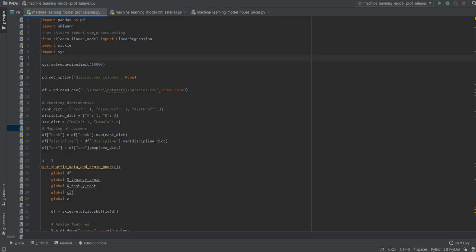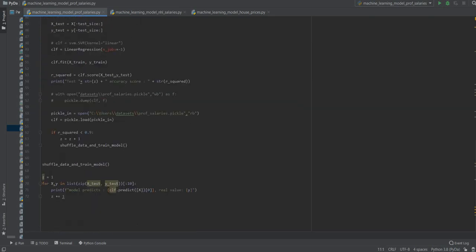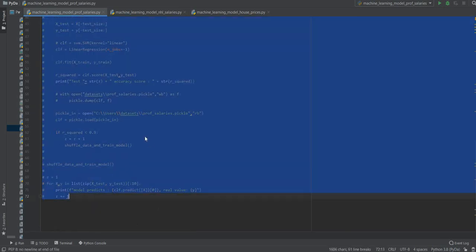Okay, this is just to set the recursion limit to 10,000. This also, pd.set_option display max columns None, is to display everything. Let me just show it. Let me comment out all of this.